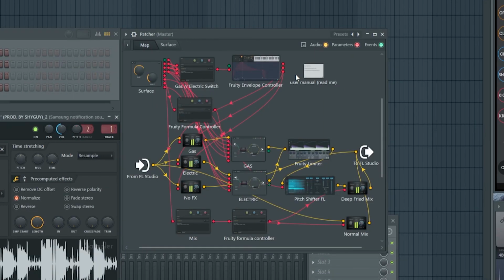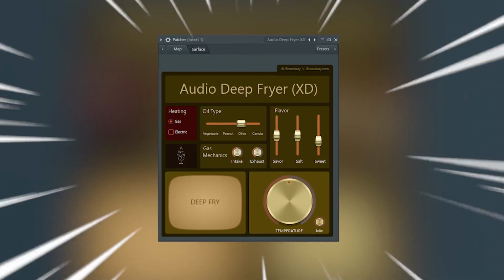If you go to the map section here, there is a user manual. I highly recommend you do take the time to read this, because if you don't read the manual, you could potentially suffer third-degree oil burns. In that case, I cannot be held responsible for any misusages of the Audio Deep Fryer XD.